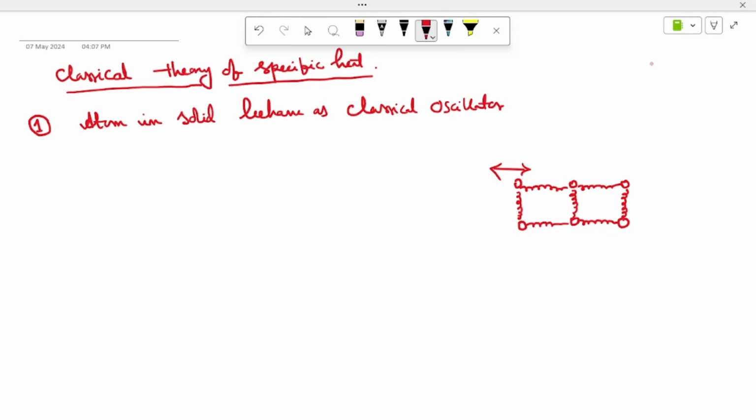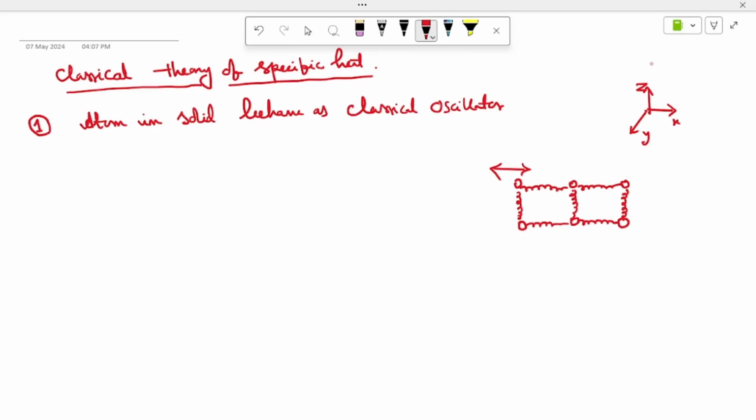This is a two-dimensional case, but in the three-dimensional case the oscillation happens in three different directions: in the x direction, in the y direction, and in the z direction. So I hope you understand the oscillation concept. And now, for understanding this classical theory, you have to know another term, the equipartition of energy.